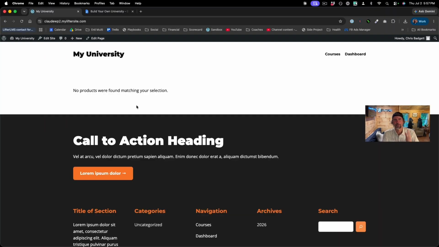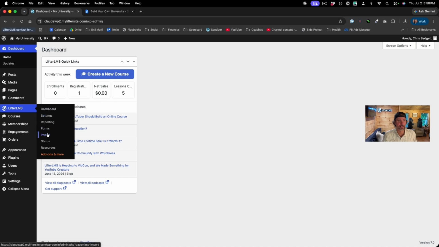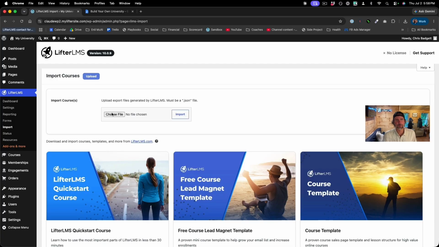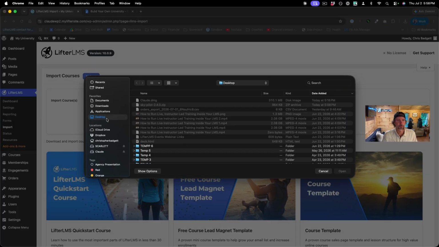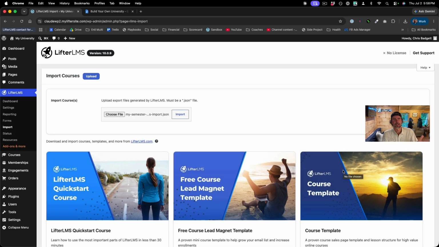So here I am on my university website. This is just a basic WordPress website. I have the free version of the LifterLMS plugin installed. I'm going into the back end in the dashboard, and right here next to LifterLMS, I want to hit import. And then from here, where it says import courses, I'm just going to click the upload button and choose my import file right here, open it, and click import.